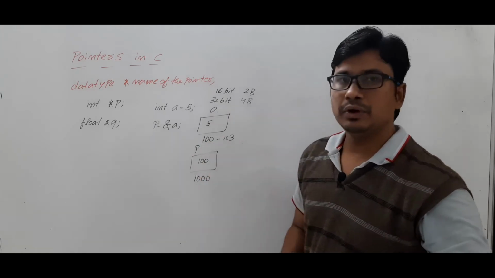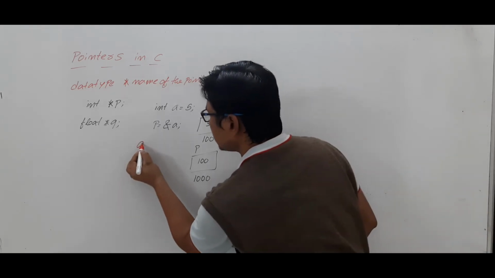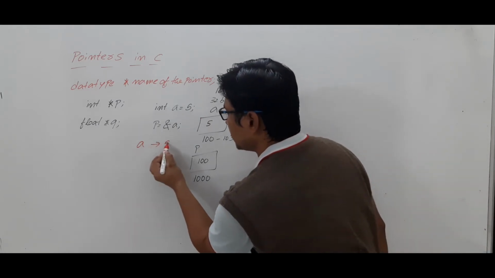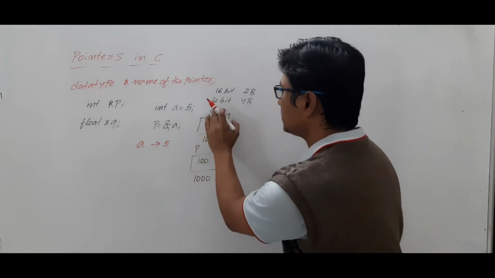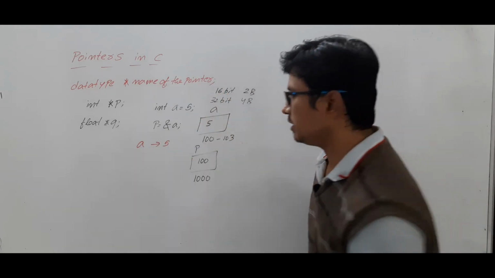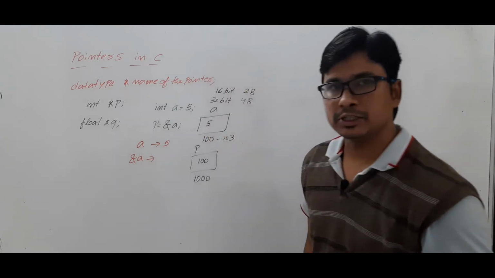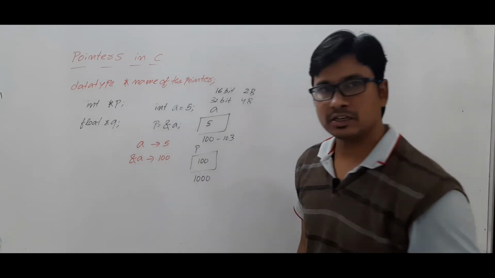Now let me discuss a few interesting points. If I simply say a, what value will be displayed? The value 5 will be displayed in printf percentage d, a, because the value which is in the variable a is displayed. If I write ampersand a, then the address of the variable, which is 100, will be displayed as output.